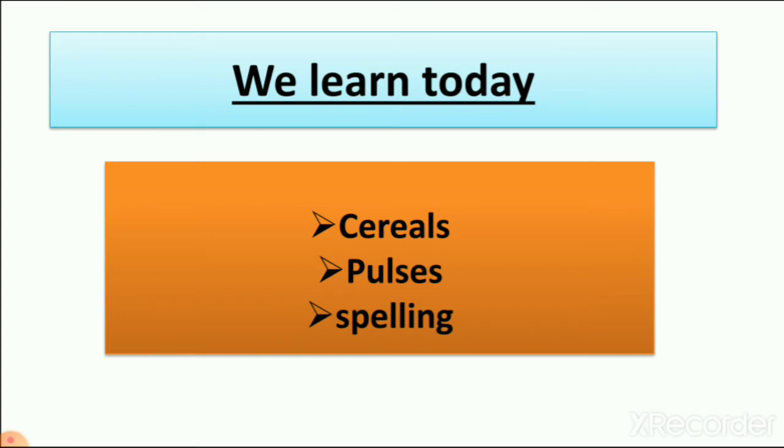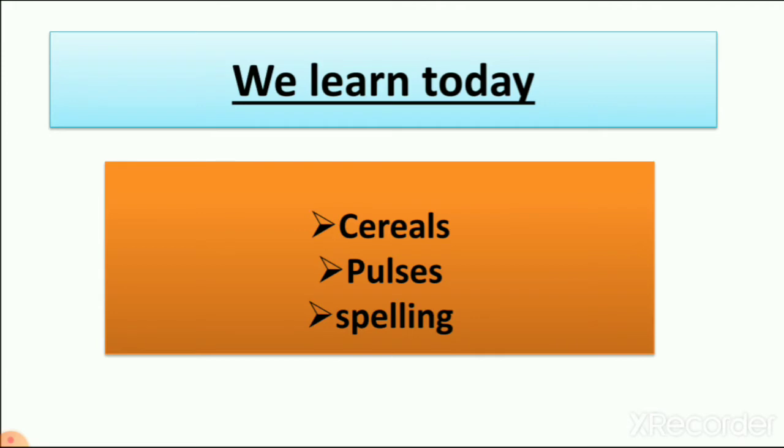When we learn about food we get from plants, we learn that we also get small seeds like cereals and pulses which we can eat. Not every seed we can eat. From these, some seeds we can eat. They are cereals and pulses.